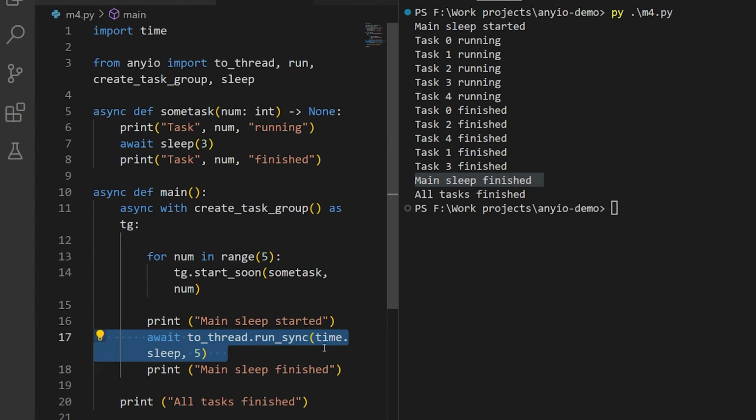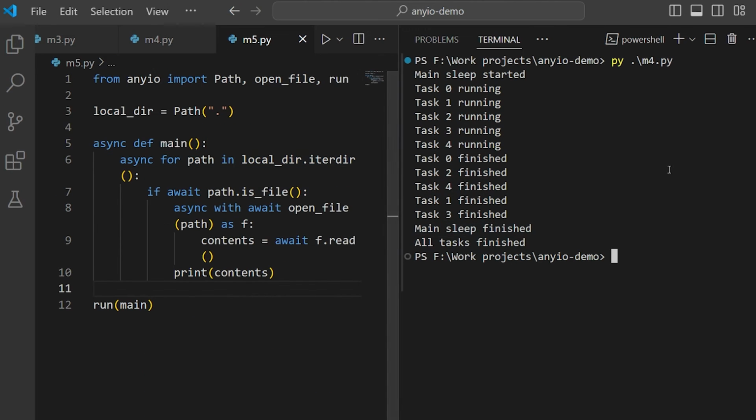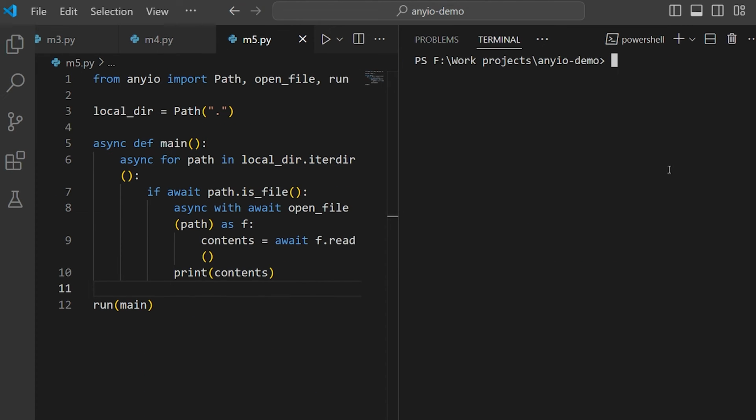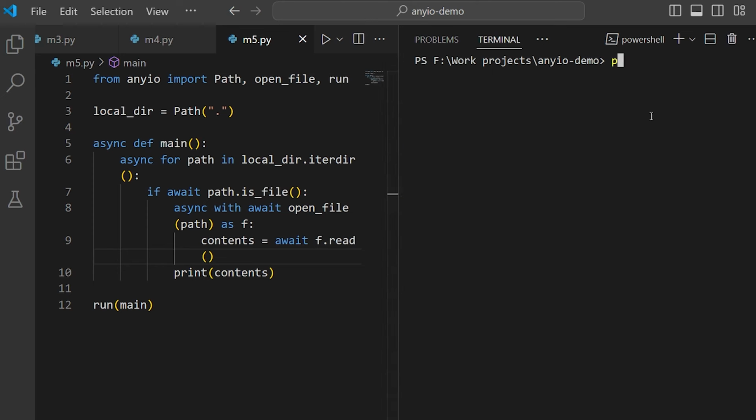Another thing we can do with NeIO is perform file operations in a non-blocking fashion. File IO is synchronous in Python, but NeIO lets you do file work in coroutines without blocking your main thread. In this simple example, I'm using NeIO's path object, which is an async version of the pathlib.Path object, to iterate through the current working directory and get each file. And then I use async with and await to open an async file object using NeIO's openFile method, and I can await each read from the resulting file object.